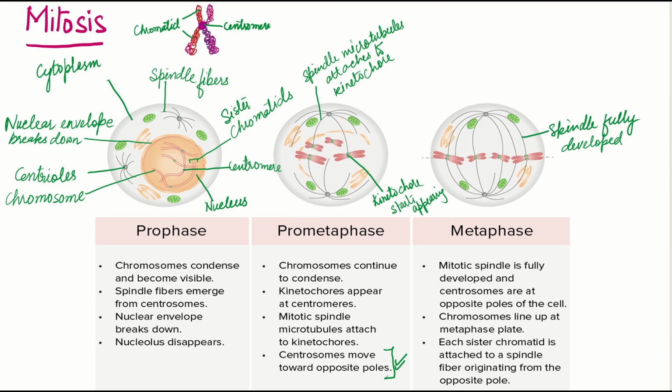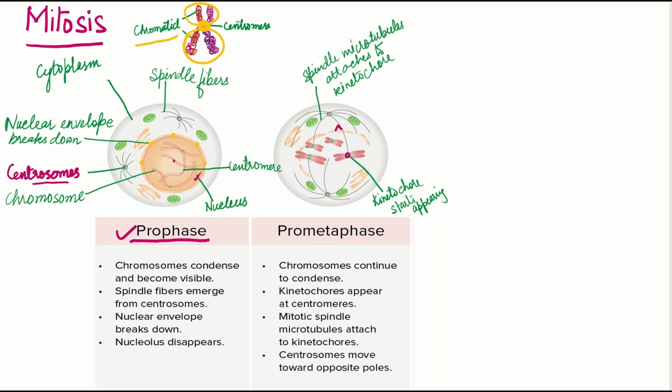Mitosis is a continuous event and is divided into four distinct phases, that is the prophase, metaphase, anaphase, and telophase. In mitosis, the chromatin in the nucleus undergoes condensation and gets compact and forms chromosomes. The chromosomes consist of two chromatids. One is this one and another is this one. And these chromatids are held at the center by the centromere.